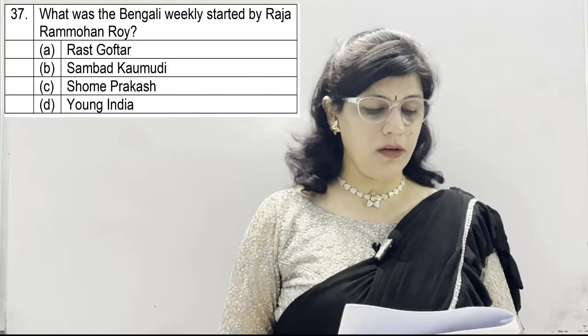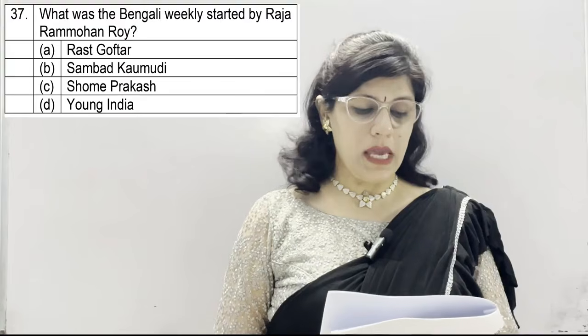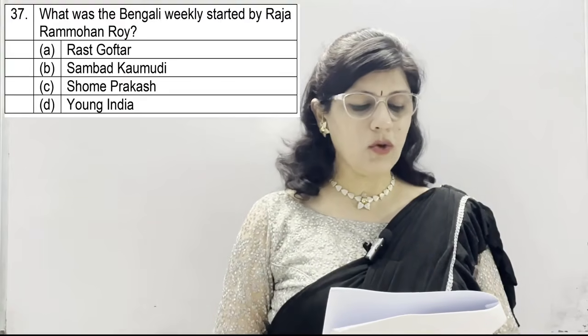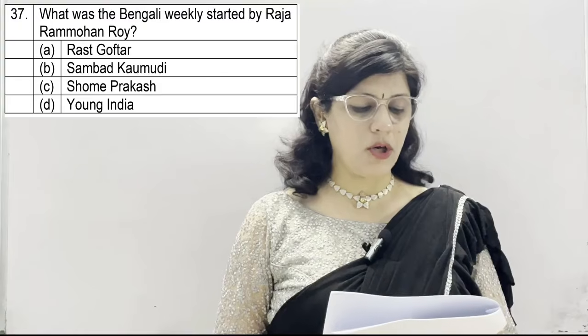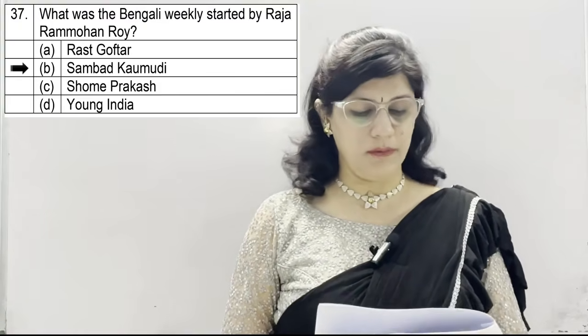Question number 37. What was the Bengali weekly started by Raja Ram Mohan Roy? A, Rast Goftar. B, Sambat Kaumudi. C, Shom Prakash. And D, Young India. And the correct option is B, which is Sambat Kaumudi.